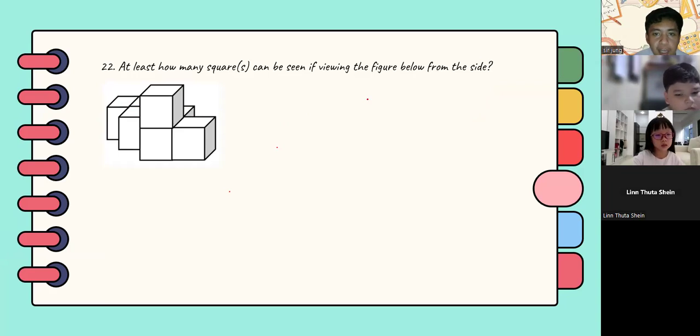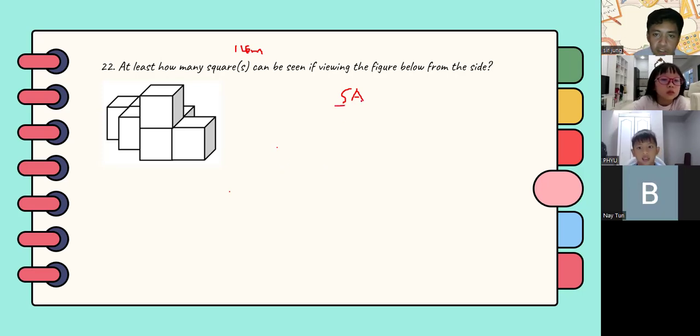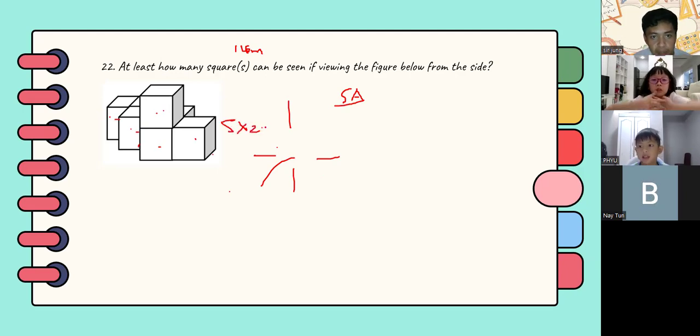How about this? If the problem asks for the surface area, how do you solve for this one? Let's say that this square is 1 cm per side. What is the surface area? To solve for the surface area, you just need to count how many sides you can see from the top, bottom, left side and right side, front and back. So you count 1, 2, 3, 4, 5. And then the back times 2. So you have 10.